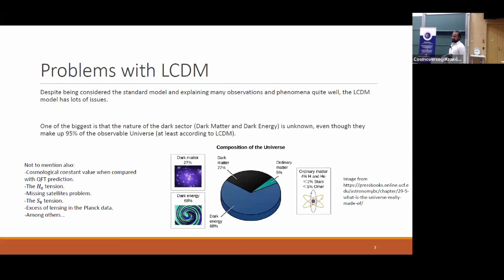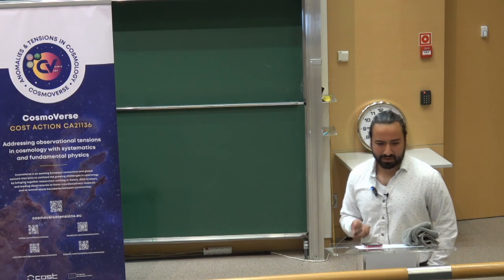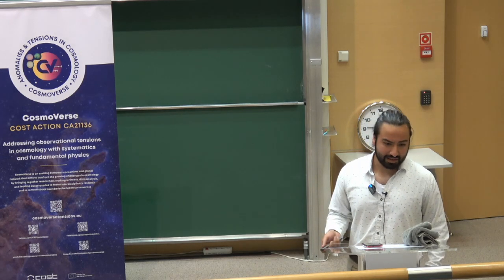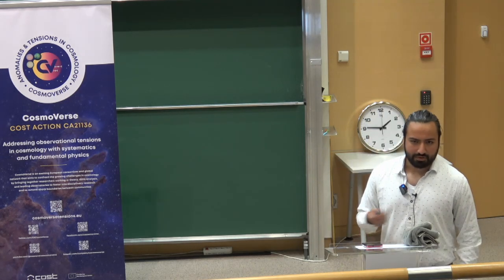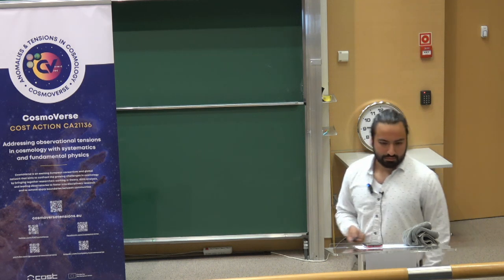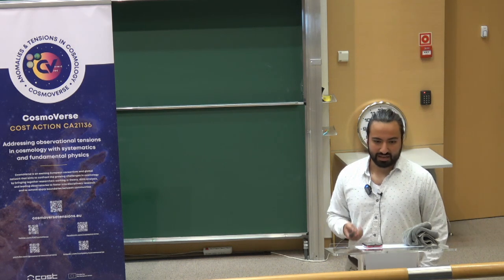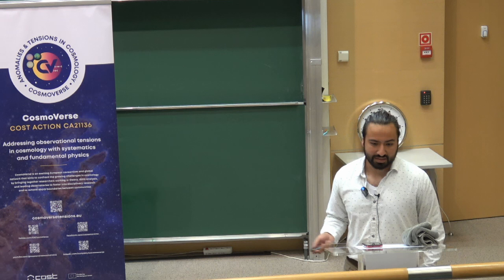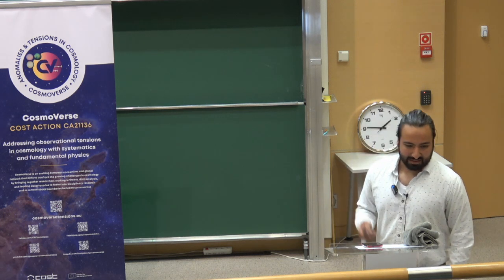So first, a quick recap. We know that there are problems with lambda CDM, and one of the main ones that I want to attack is that we know nothing about the nature of both the dark matter and the dark energy. We only know that they make up around 95% of the universe according to lambda CDM, but we have no idea how they work or if there should be an exotic component, something we don't know yet. So we want to try to attack that problem.